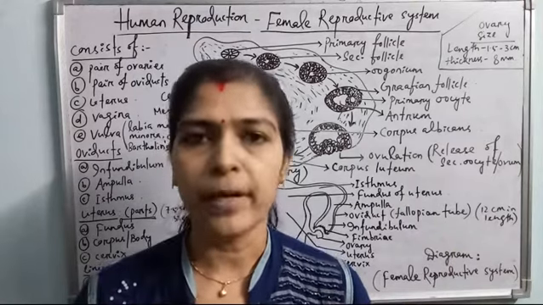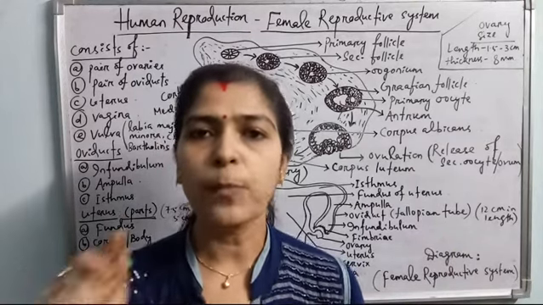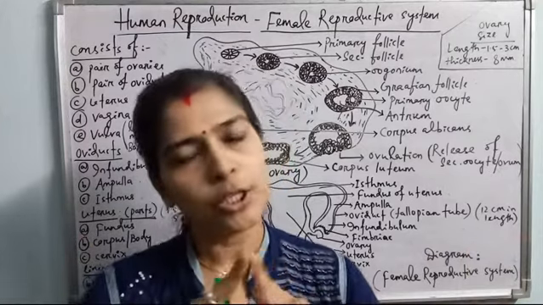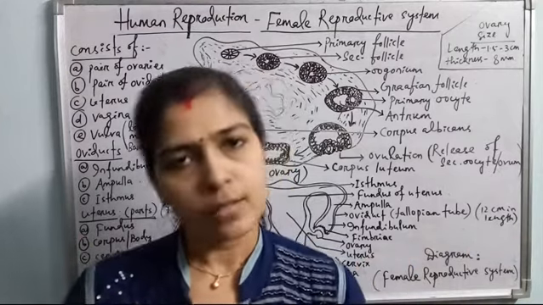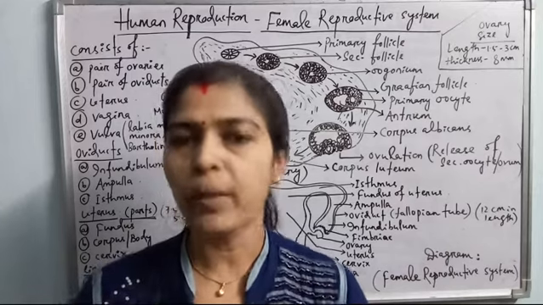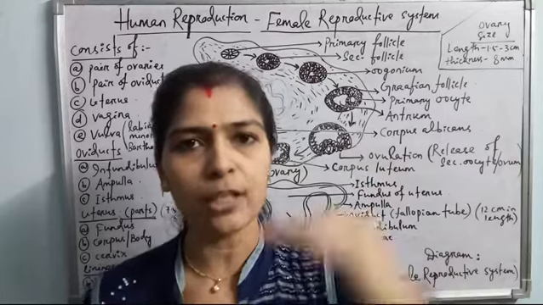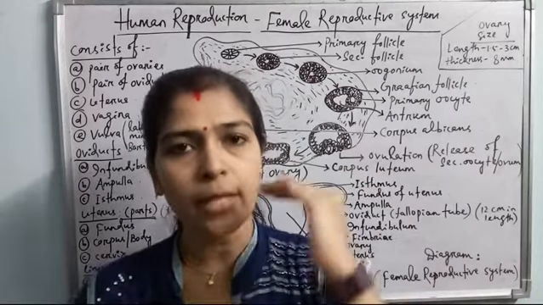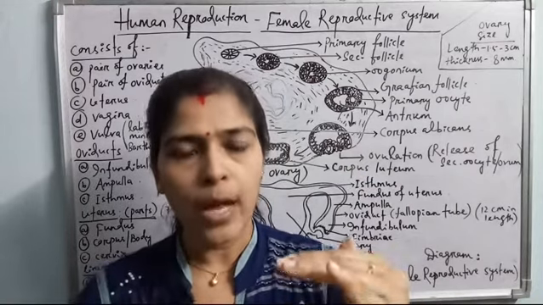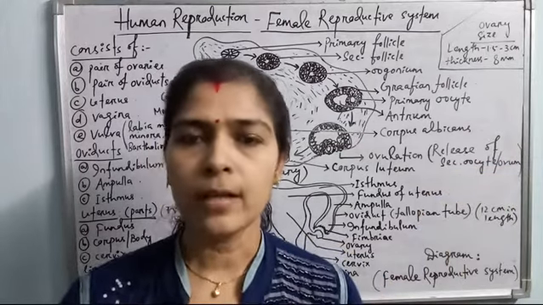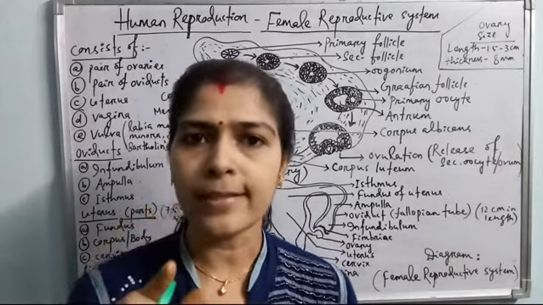In case of most of the vertebrates, the first polar body which is produced along with the secondary oocyte also divides to form the secondary polar bodies. But in case of human beings, only the primary oocyte divides to form the secondary oocyte and first polar body. Then the secondary oocyte undergoes meiosis 2 and the first polar body degenerates. Because in our case, the secondary oocyte itself, without completing the meiosis 2, is released into the oviduct from the ovary.